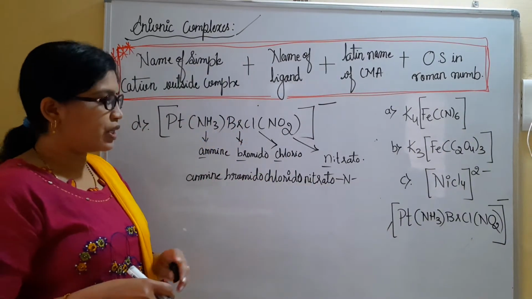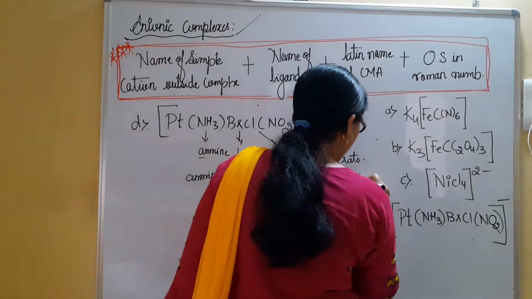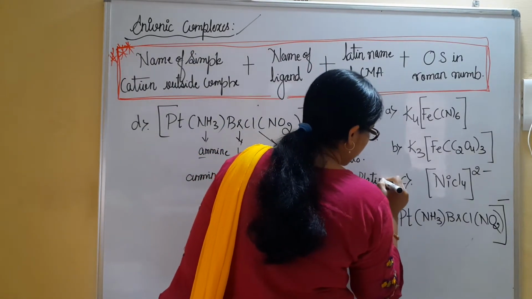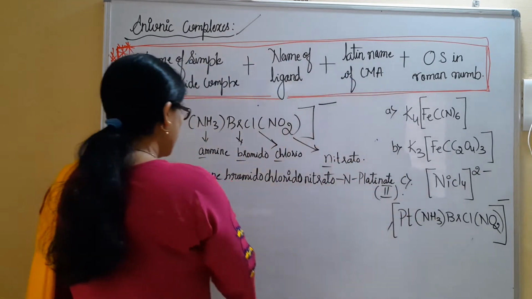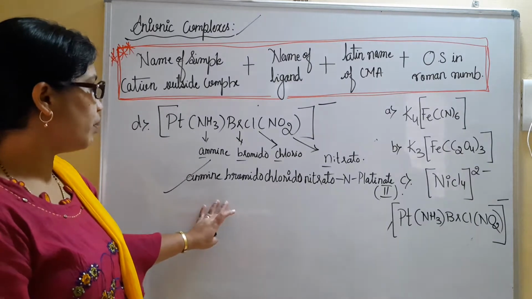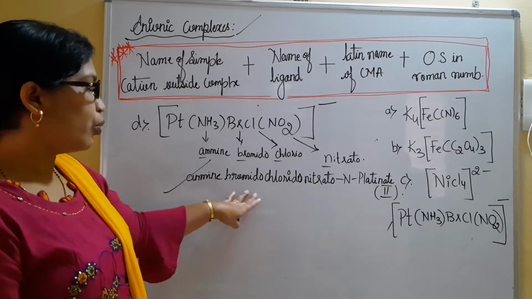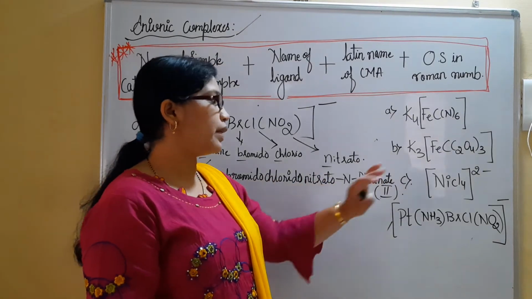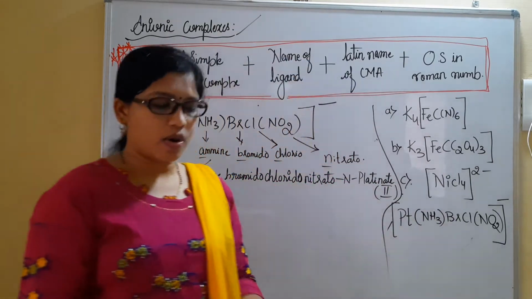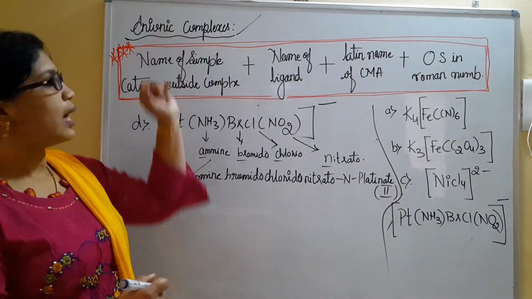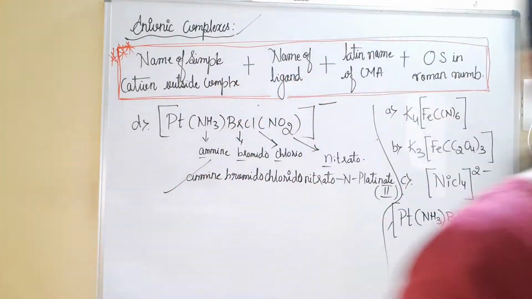Then lastly, we have to mention the central metal atom. Platinate, we have to write here platinate. Okay, platinate, what is the oxidation state? It is 2. So, this will be the name for this complex. Pt(NH3)BrCl(NO2): amine, bromido, chlorido, nitrato-N, platinate(II). So like this, we can name the complexes which are generally considered as anionic complexes. Please copy it. We'll move to the next.